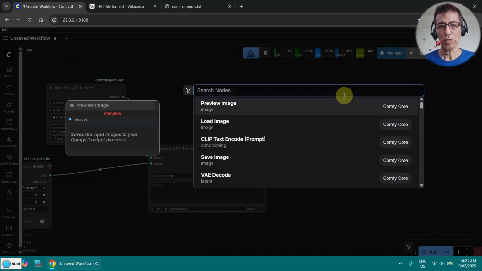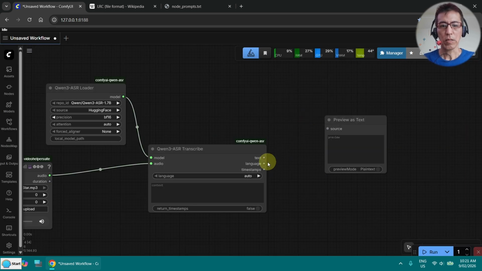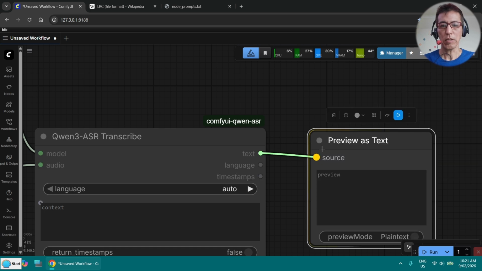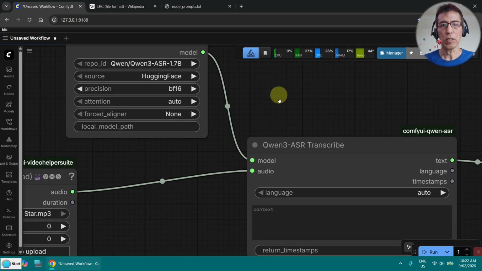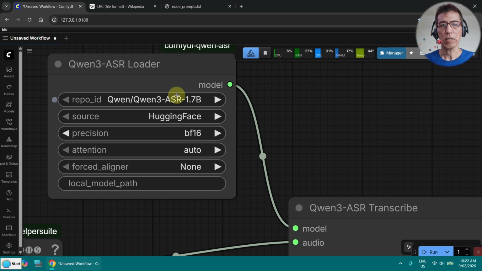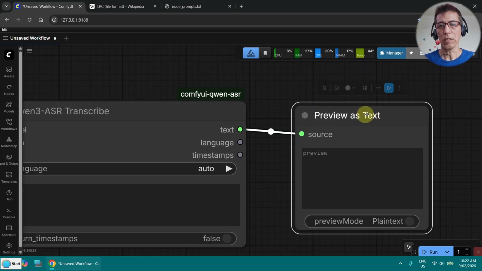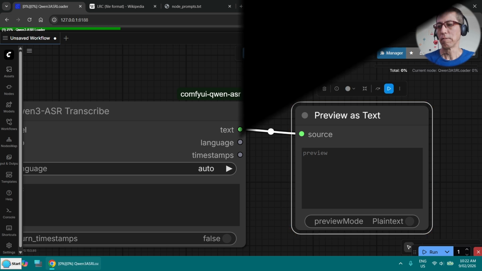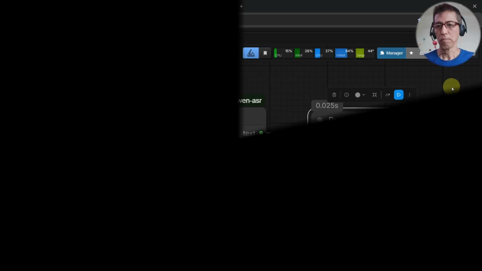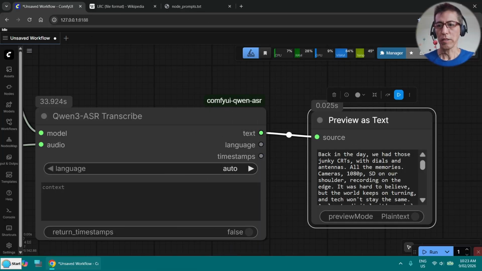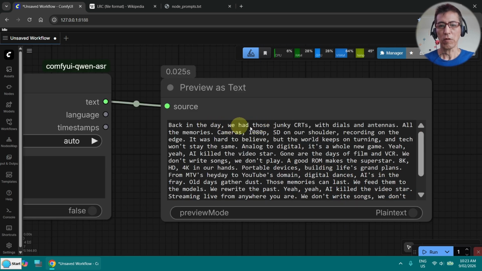And let's preview the text. So you can see there's a text output. The model will be downloaded automatically. So you can choose from 1.7B or 0.6B. So let's run the text here. Okay, it's done. This is the lyrics from the song.